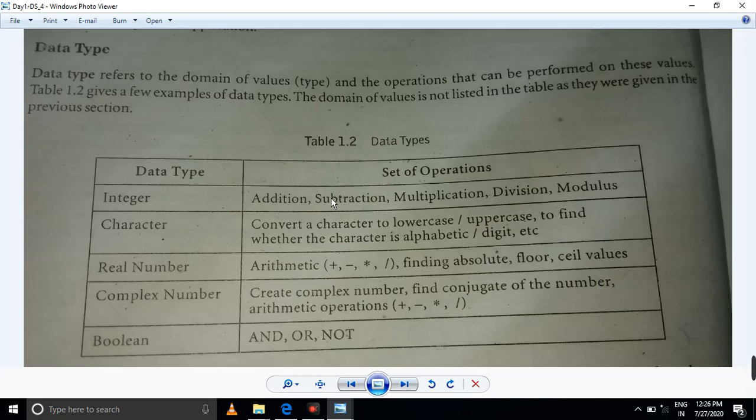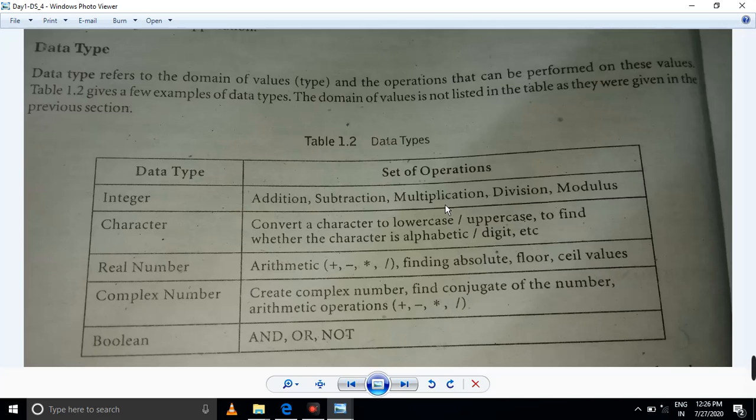If you have a one-dimensional or two-dimensional array, that means a multi-dimensional array. A data type refers to the domain of values. The domain is the type, and the operations are a set of operations. This is a data type. Understand the definition: what is meant by data type? A data type is a domain of values and a set of operations. You consider a set of operations, and this is called your data type. First, declare the set of operations.